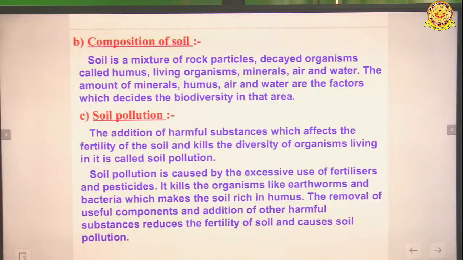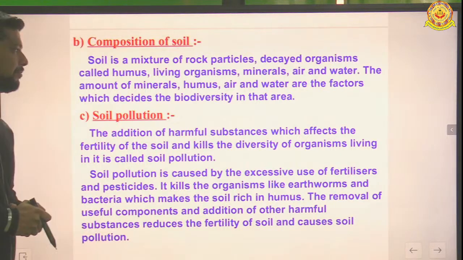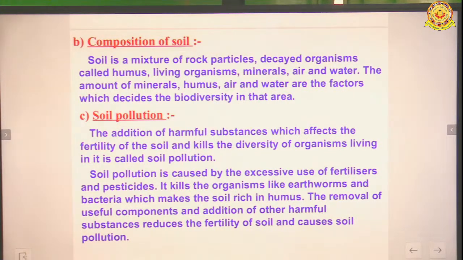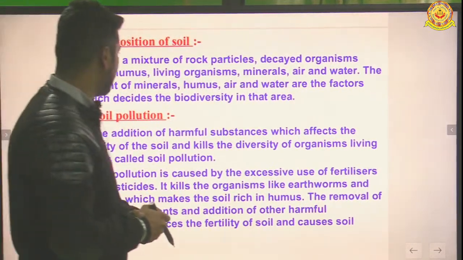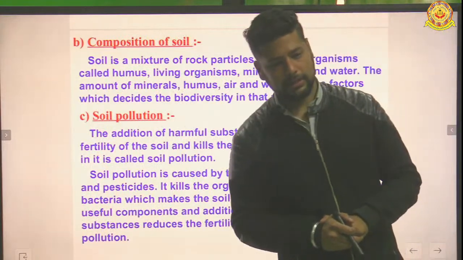Composition of soil. Soil is a mixture of rock particles, decayed organisms called humus, living organisms, minerals, air, and water. The amounts of minerals, humus, air and water are the factors which decide the biodiversity in that area. Now soil is a mixture of some minerals. Okay.